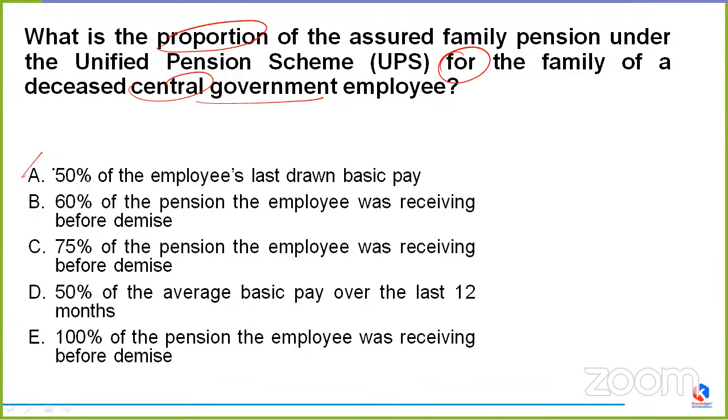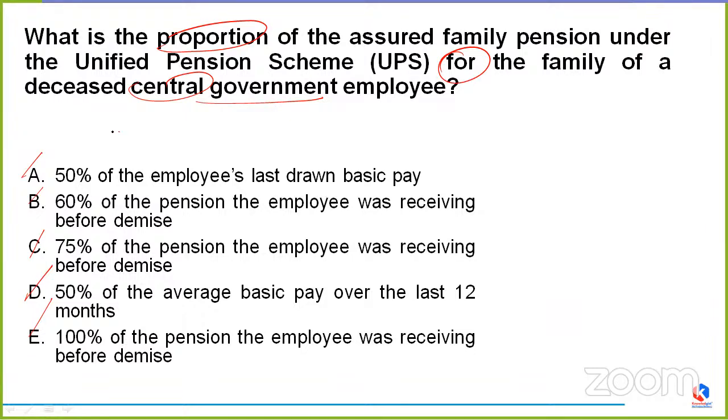Whether it's 50% of the employee's last drawn basic pay, 60% of the pension the employee was receiving before demise, 75% of the pension the employee was receiving before demise, 50% of the average basic pay over the last 12 months, or 100% of the pension the employee was receiving before demise. Anyone? We have to tell the proportion of the assured family pension under UPS.